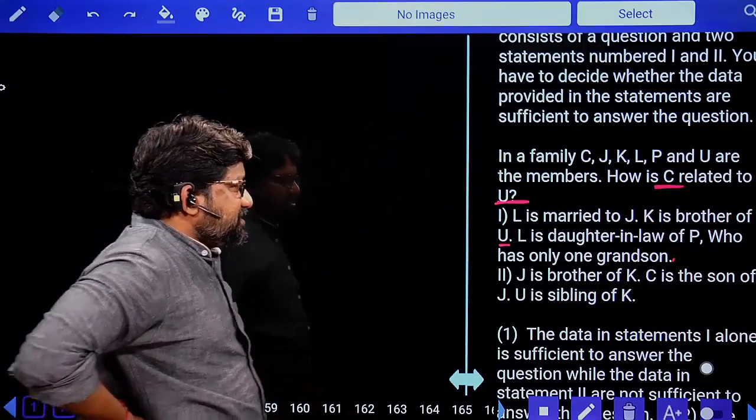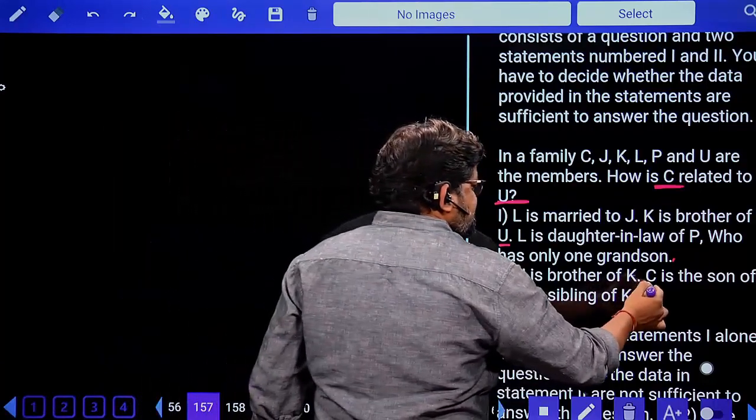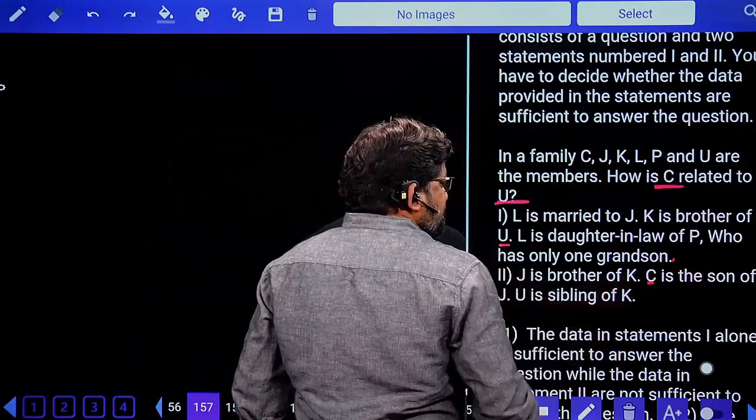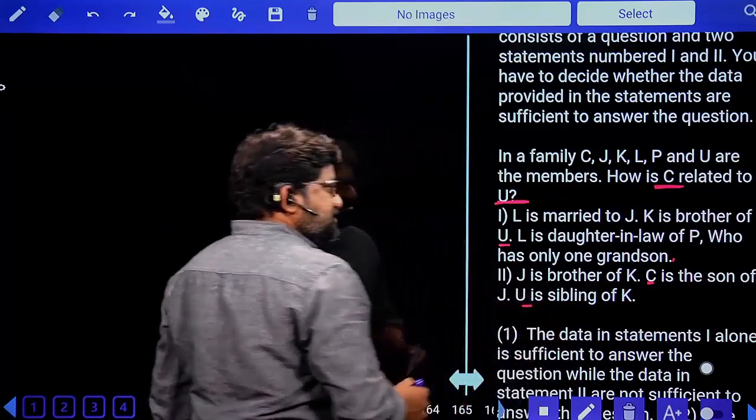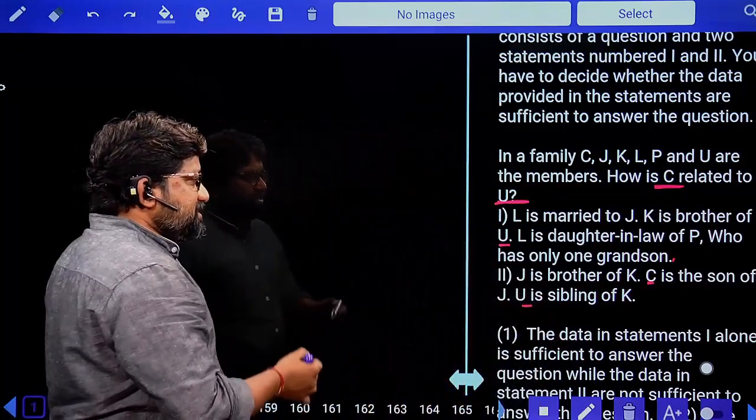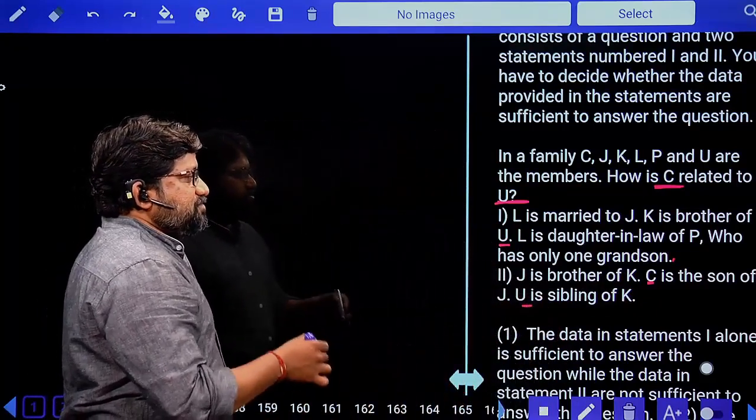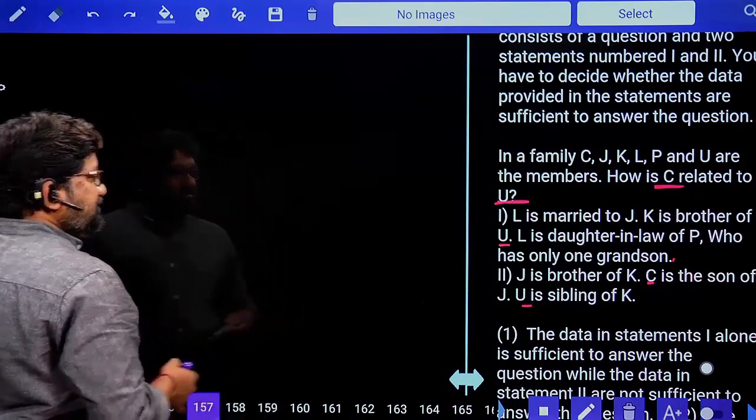Leave it. Next, J is the brother of K. C is the son. I have information about C. U is the sibling of K. Yes, we have information about both C and U in statement 2. So we will try statement 2 now.